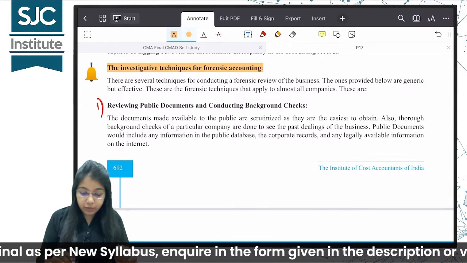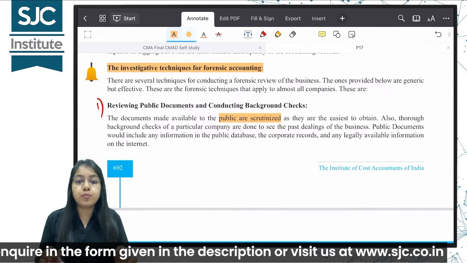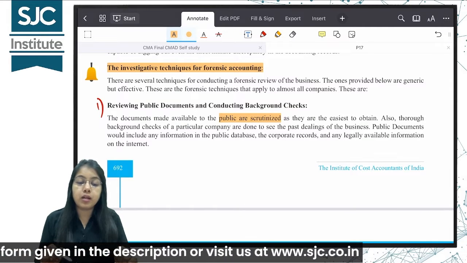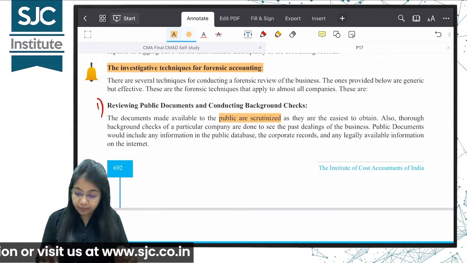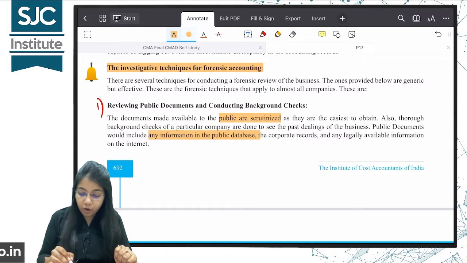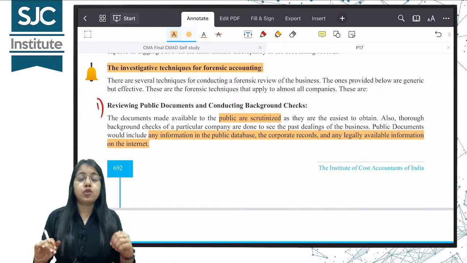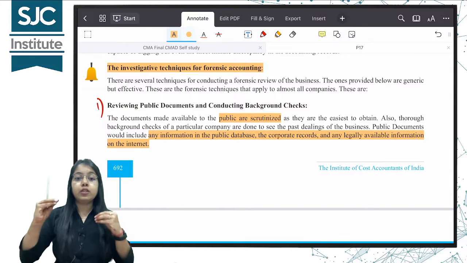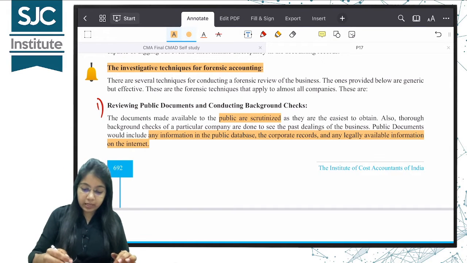The documents made available to the public are scrutinized, means checked, as they are the easiest to obtain through background checks of a particular company. Thorough background checks of a particular company are done. Public documents would include any information in the public database, the corporate records, and any legally available information on the internet. न्यूज़ में क्या चल रहा है इस कंपनी के बारे में, स्टॉक मार्केट में इसका परफॉर्मेंस कैसा चल रहा है, सेबी के अंदर इन्होंने क्या फाइलिंग की है. सो एनी डॉक्यूमेंट दैट इज पब्लिकली अवेलेबल टू रिव्यू दैट.